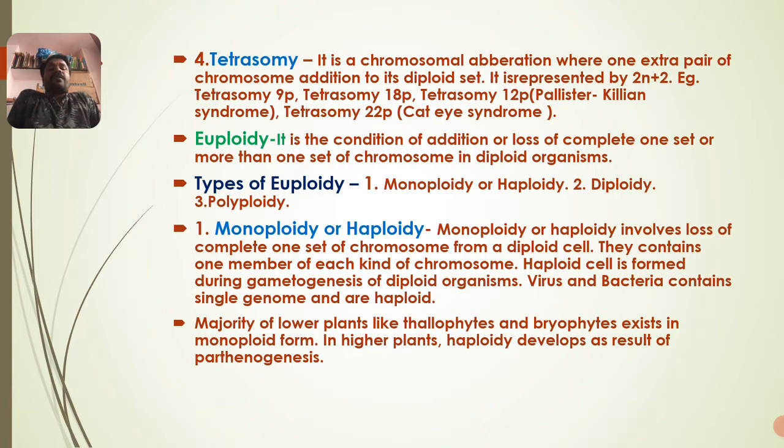See, the majority of lower plants like thallophytes, that is the algae, and bryophytes exist in monoploid form, which means they consist of a single set of chromosomes in their body. In higher plants, haploidy develops as a result of parthenogenesis. There is no development of seeds. Without seeds or fertilization, fruits develop by means of a single set of chromosomes, which is called haploidy here.